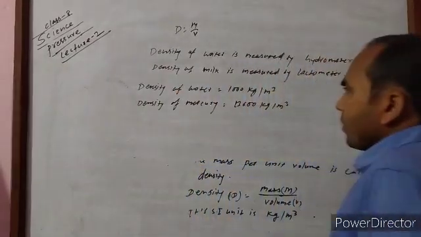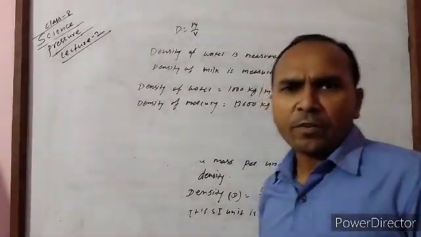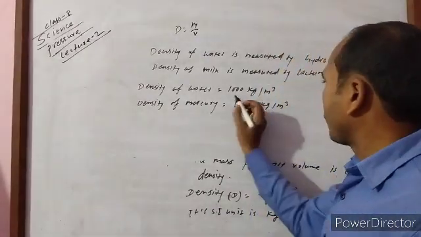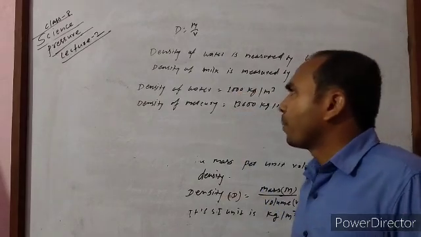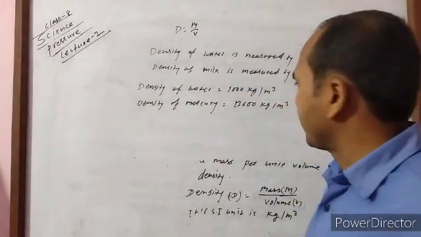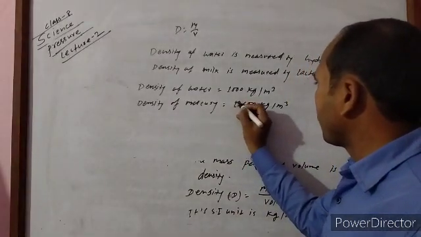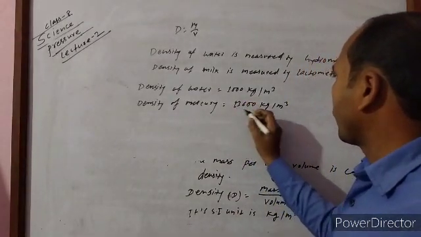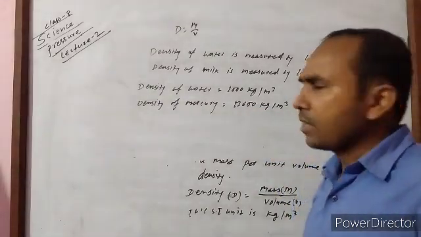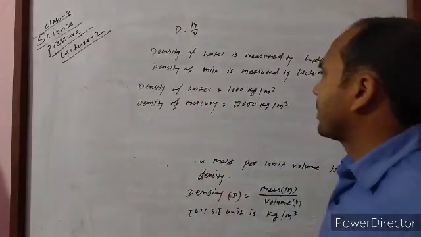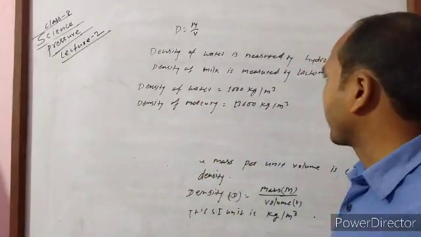It means 1000 kg of water can occupy 1 cubic meter of a vessel, and similarly in the same 1 cubic meter vessel, mercury occupies 13,600 kg. It means mercury is heavier than water because its density is more. Okay.